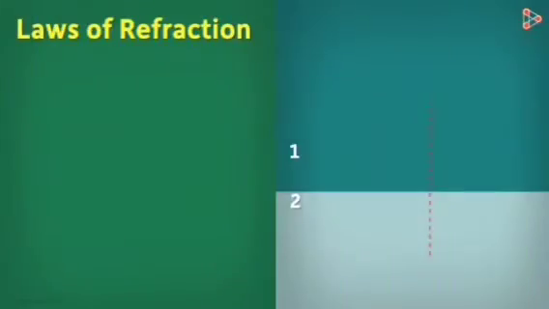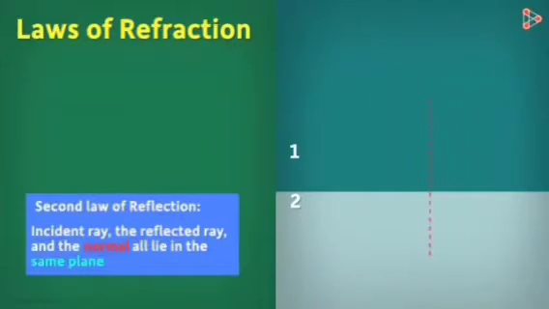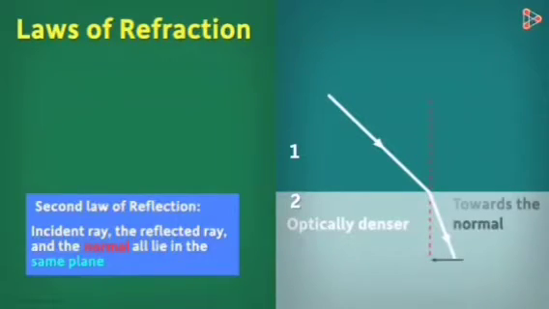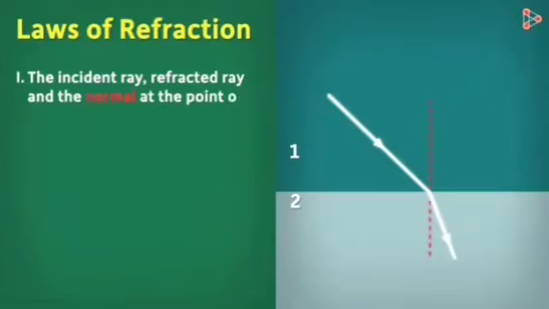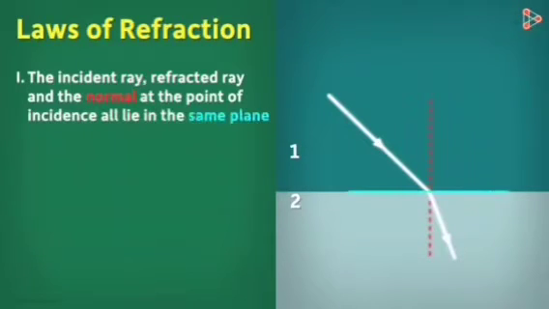There are two laws of refraction. Among them, the first one is the same as the second law of reflection. Consider light traveling from some medium 1 to another medium 2, which is optically denser than medium 1. Its speed in medium 2 decreases and it bends towards the normal. The first law of refraction says that the incident ray, refracted ray and the normal at the point of incidence all lie in the same plane. It means that if I were to draw this on a piece of paper, they all will be on the plane of the paper and not out of the paper.